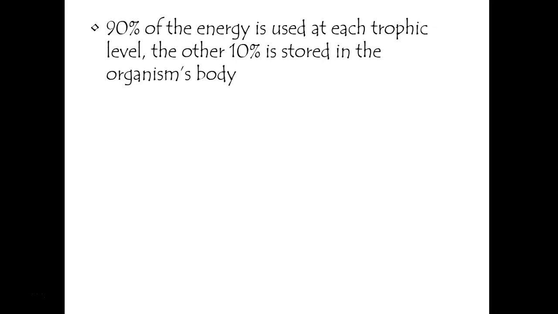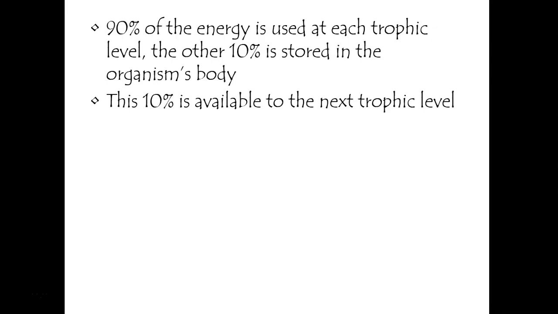We're going to see how this energy flows, is that 90% of the energy is used at each trophic level, okay? The other 10% is stored in the organism's body, meaning that, I'm a plant, I have 10% stored in my body, the 90% of it is used at the trophic level. So that when a primary consumer eats me, that 10% is what goes to that primary consumer, right? We're not moving a lot of energy between the trophic levels. Not a lot of energy flow is happening there, but just enough to keep them alive.